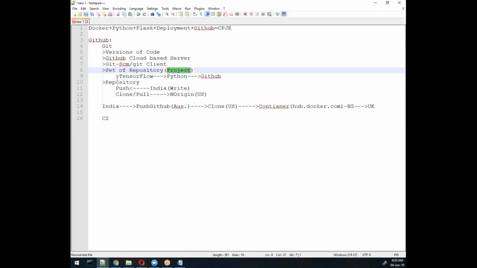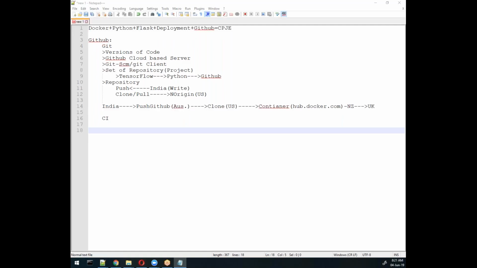In that project, we will load, like Python. Python has one project called TensorFlow. We will load that project, and we will push the project and we will clone the project. Okay, so let's start with the basics, the fundamentals of the repository stuff.